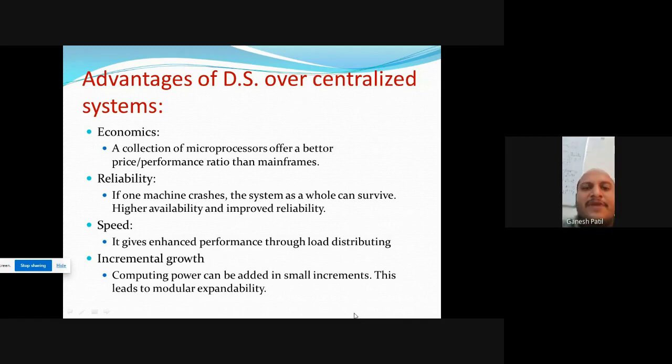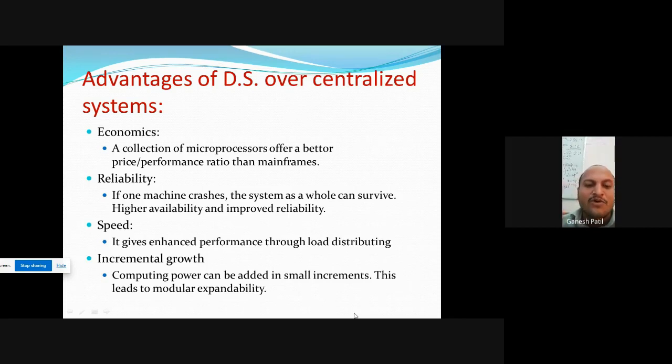Next is incremental growth. Computing power can be added in small increments. This leads to modular expandability. Here in a distributed system we can expand the number of computer machines across the world. For example, in our college we have 1,000 computer machines, and we can increase to 2,000, 3,000, because not only a single server will handle all these computer machines. We have n number of servers in the distributed system. There is no issue; you can connect n number of computer machines to the servers.